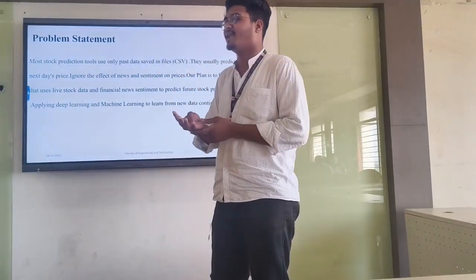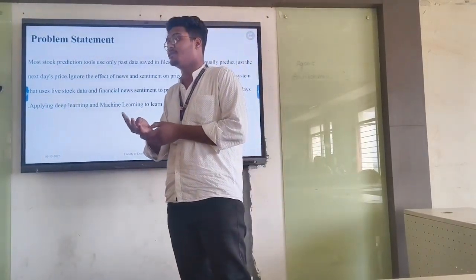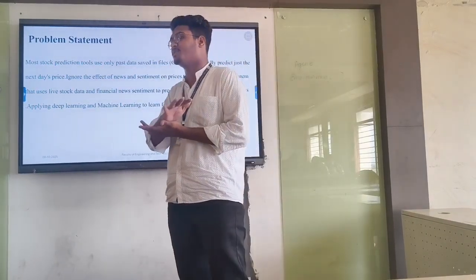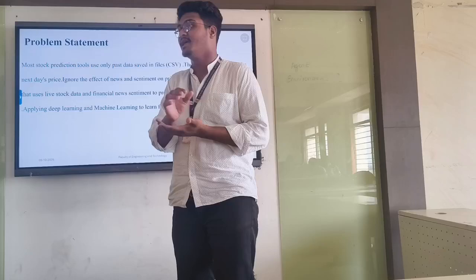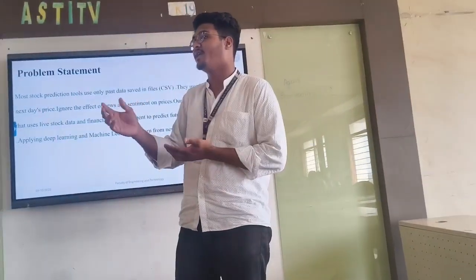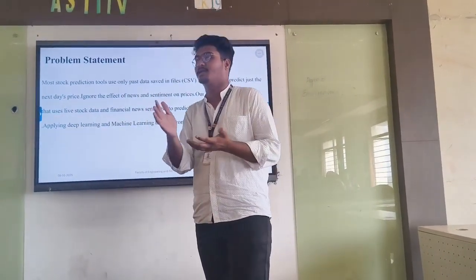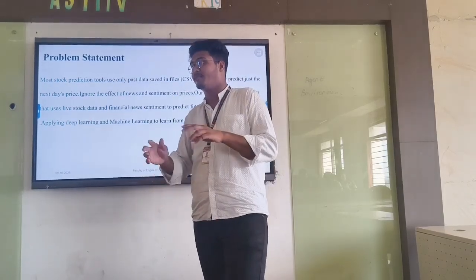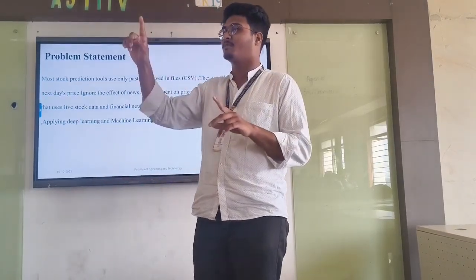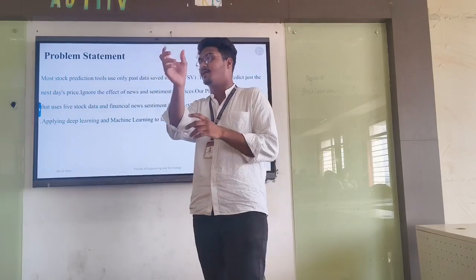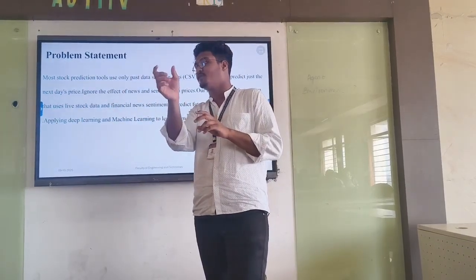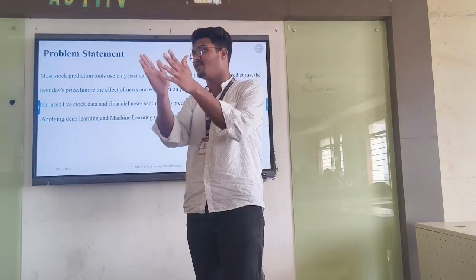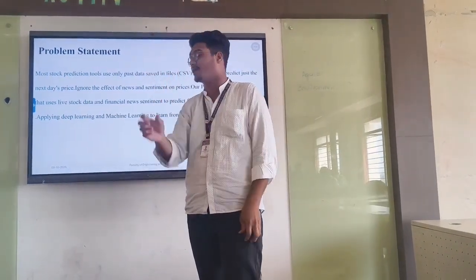In deep learning we are taking LSTM. LSTM is like a person who remembers past stock movements, for example last month's data, last week's data, and last day's data. It tries to find a pattern. For example, if the stock price has been going down for the past 3 days, the model thinks that tomorrow the stock price will increase. Here it catches the pattern and tries to find it.